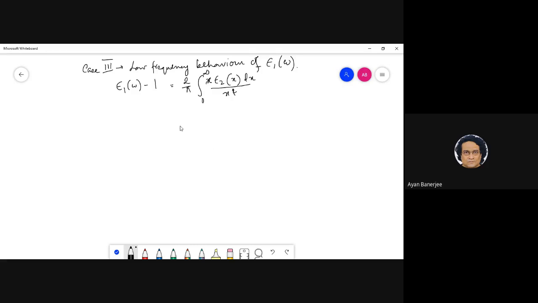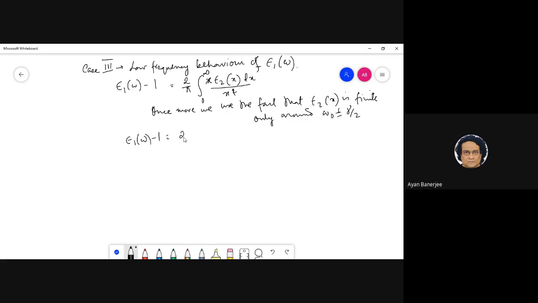So again, this becomes like that. And once more, we use the fact that epsilon 2x is finite only around omega 0 plus minus gamma by 2, which means that this becomes this.